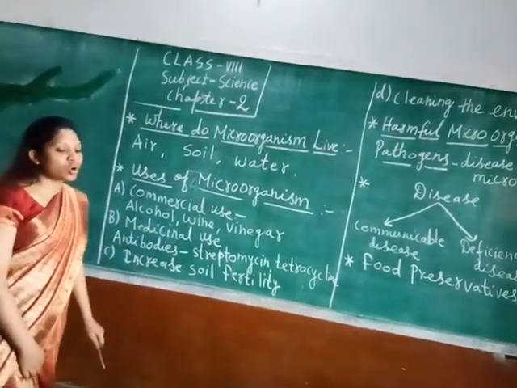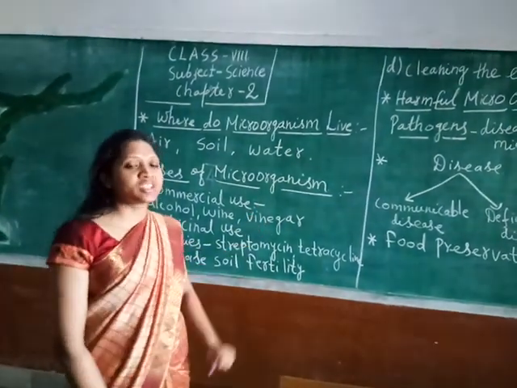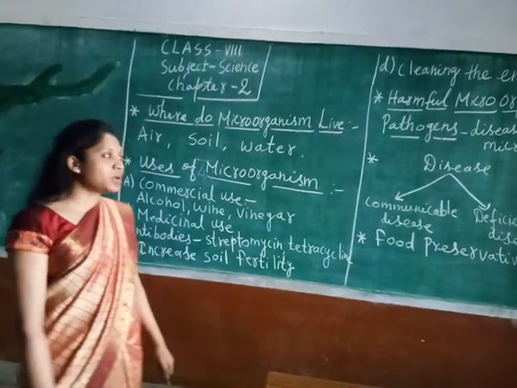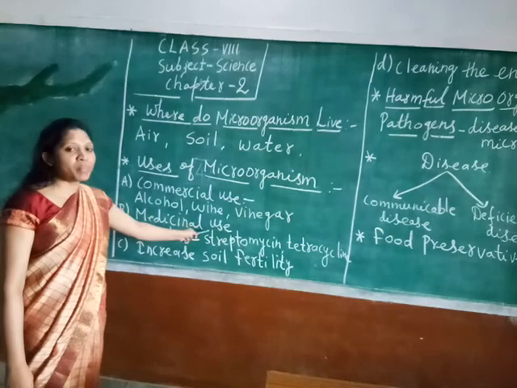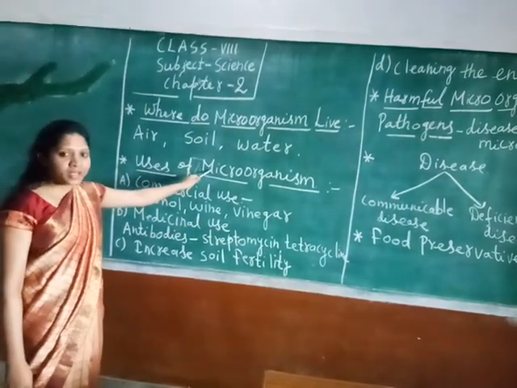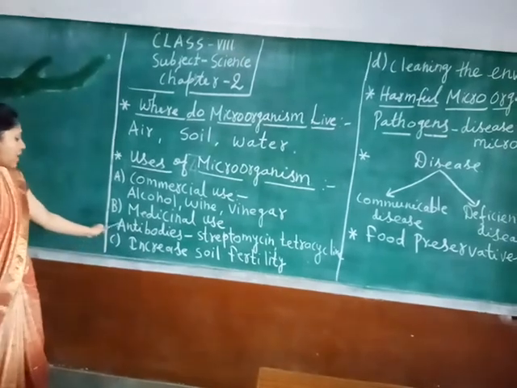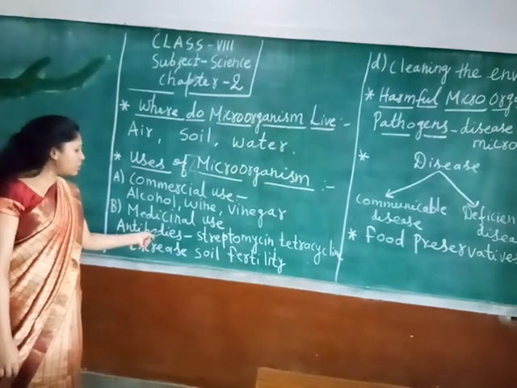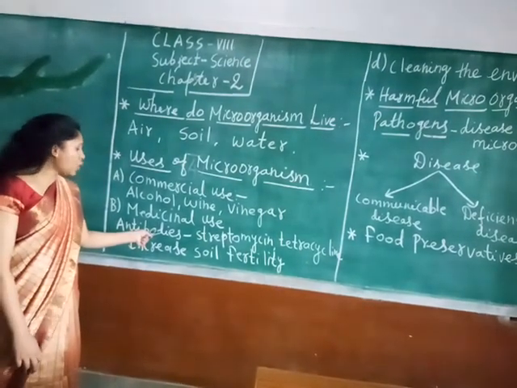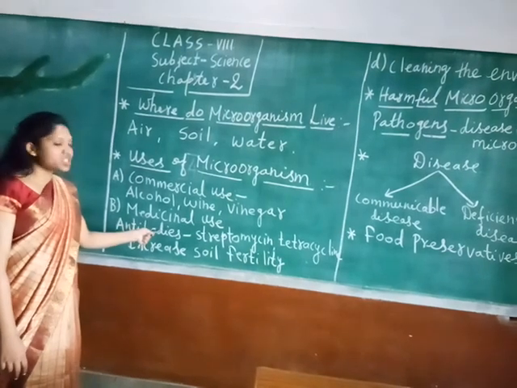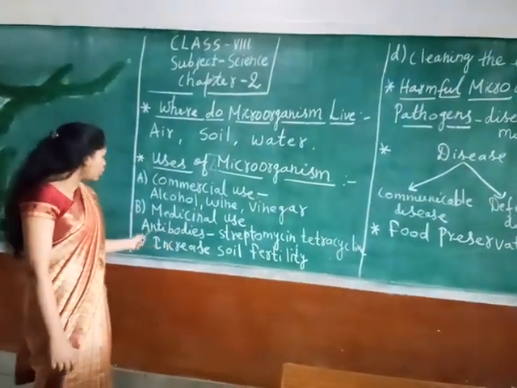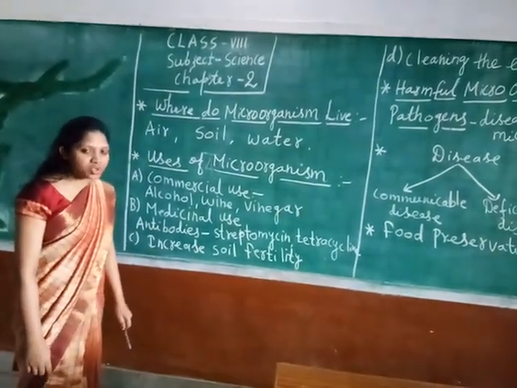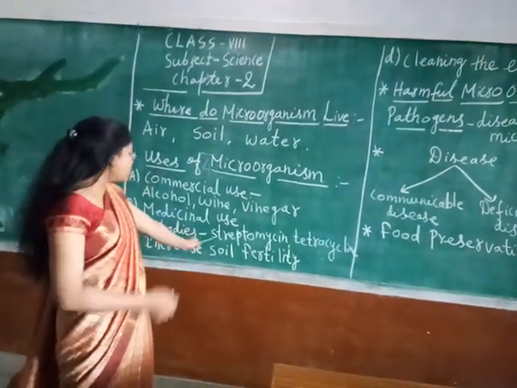Till now, we were not knowing that microorganisms can be used for the production of medicines. Here we are studying that medicines can also be prepared by using microorganisms. Clear students? Okay. So here, antibodies. Antibodies are what? These are the proteins released by our body when any microorganism enters into our body. Understood? So antibodies kill the growth of the microorganism. Understood? For example, a few medicines which are streptomycin